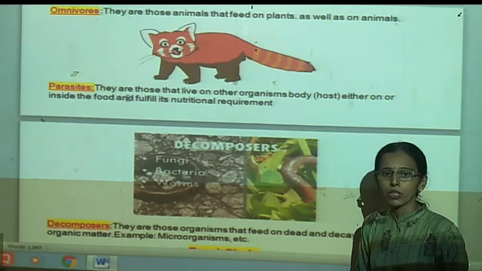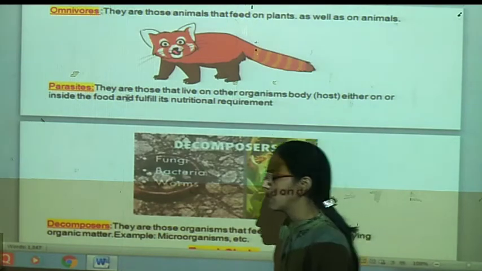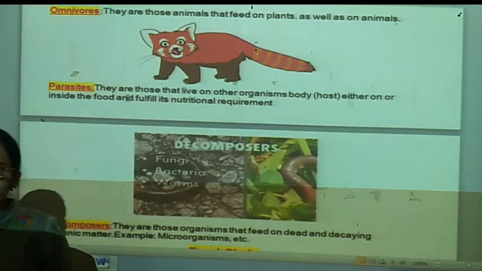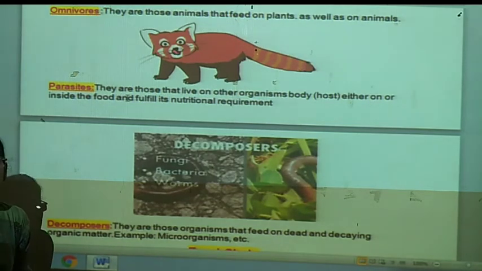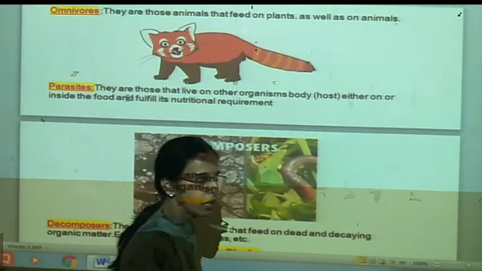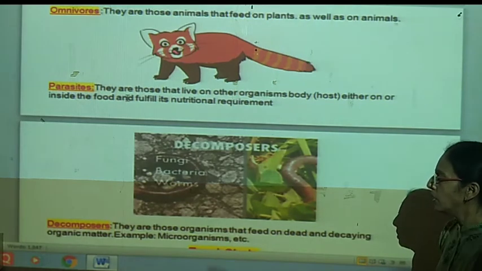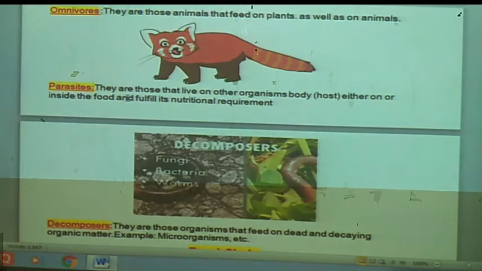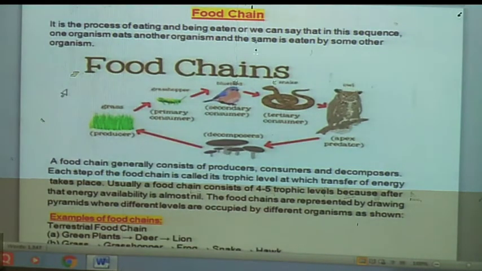But they play a very important role in the ecosystem because when all living things die, their bodies get mixed in the soil or in the water. At that time, these dead bodies decompose or decay with the help of the decomposers so that minerals or the different elements present in their bodies can be freely mixed in the atmosphere or in the soil. Therefore, decomposers are the microorganisms which play a very important role in the ecosystem.